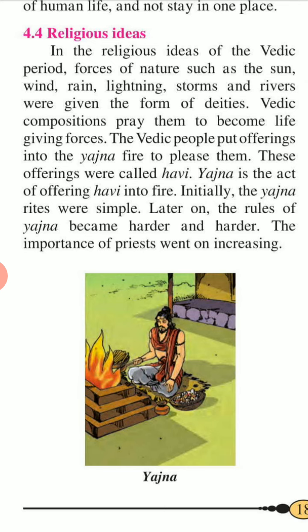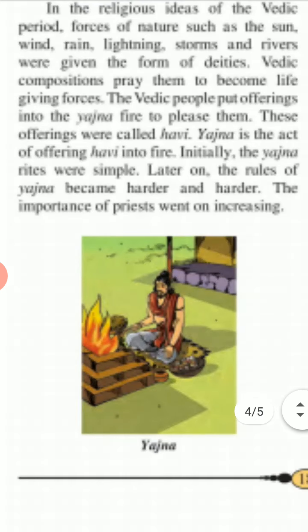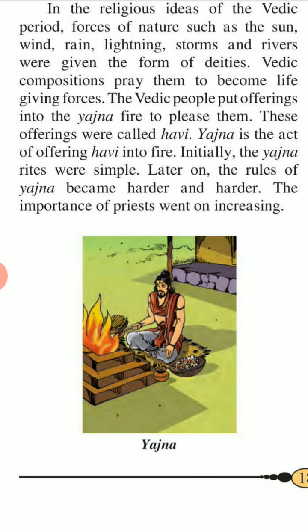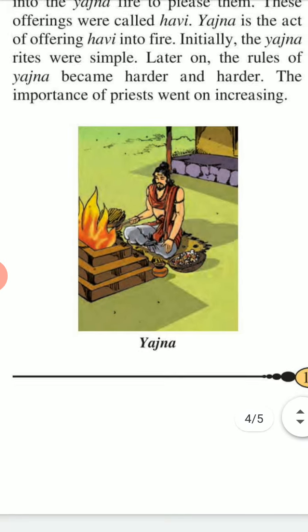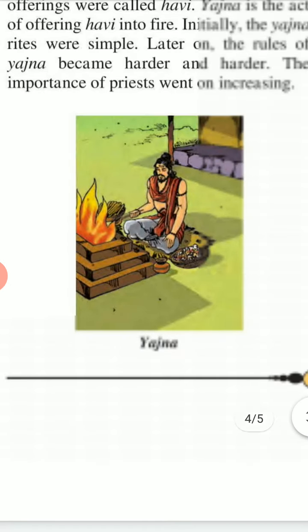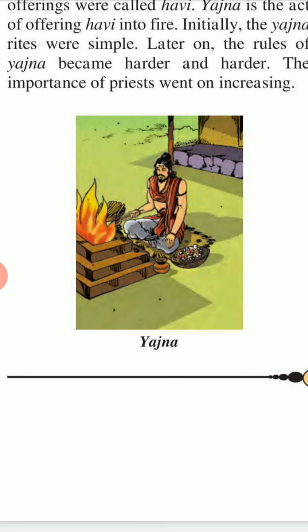These offerings were called Havi. The yajna is the act of offering Havi to the fire. Initially, the yajna rites were simple. Later on, the rules of yajna became harder and harder. The importance of rites went on increasing. This is the picture of yajna.